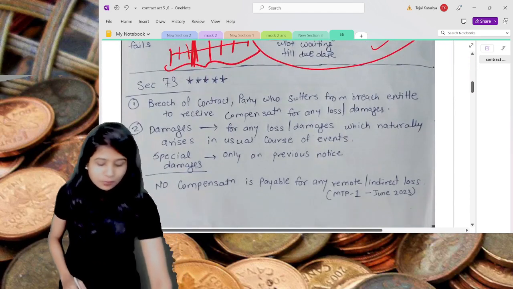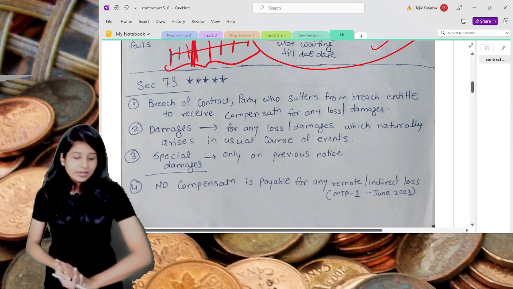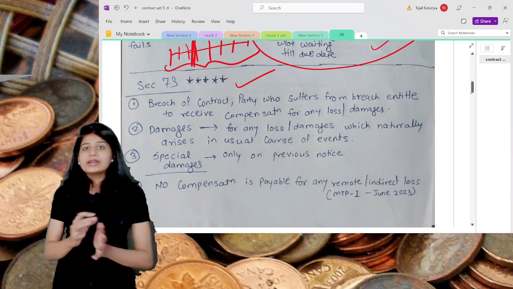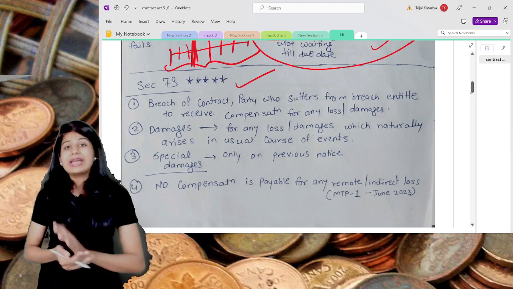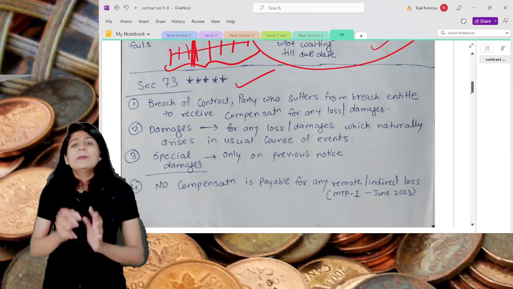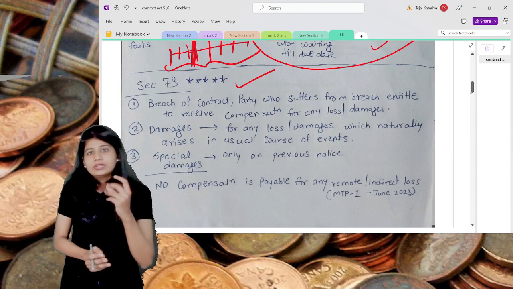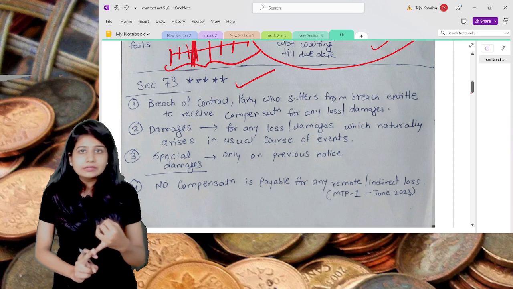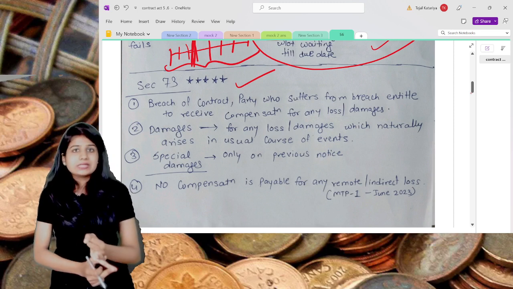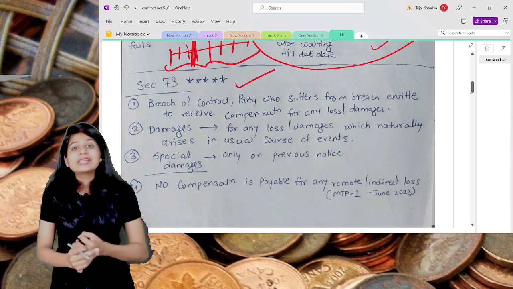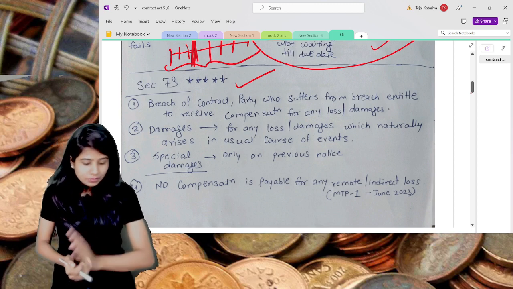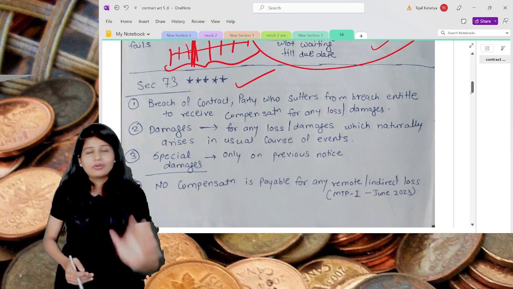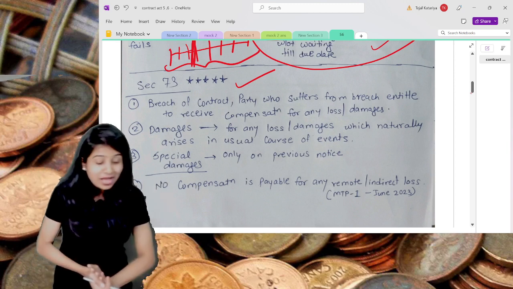Okay, the next very important section from the Indian Contract Act is Section 73. Now understand Section 73, you will get a lot of information about damages in your module, but I have summarized it in such a way that you will quickly get to know what kind of question you will get on damages or on Section 73, and what you are supposed to write in your exam. So these are the 4 key lines which you remember forever, I mean till the time you pass the exam.